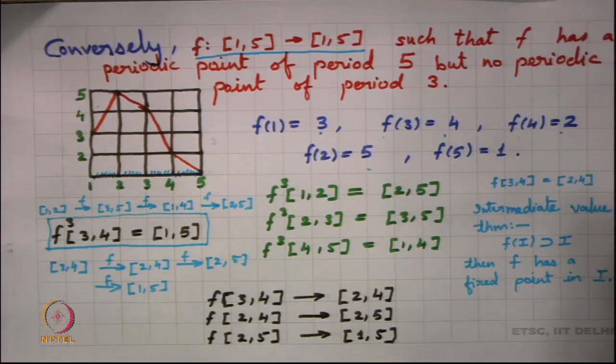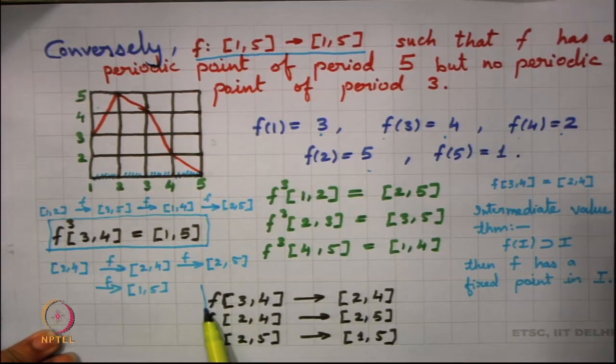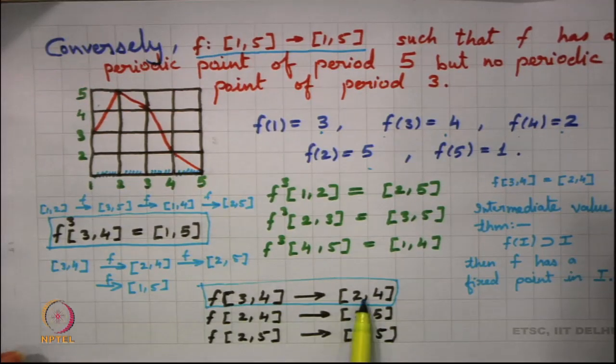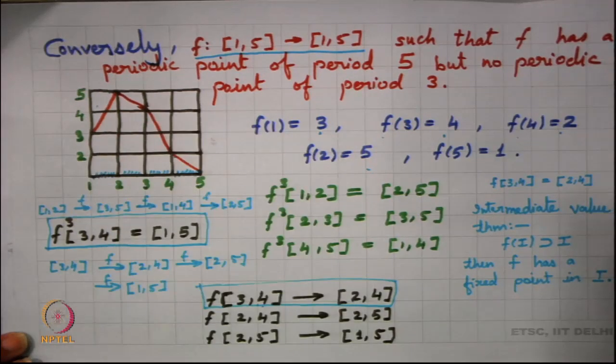If I again look into this case, f of [3, 4] happens to be [2, 4]. Since this is [2, 4], I have f of I also containing I. So, that means f should also have a fixed point in [3, 4].